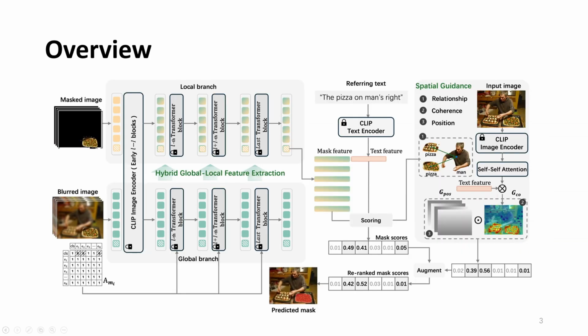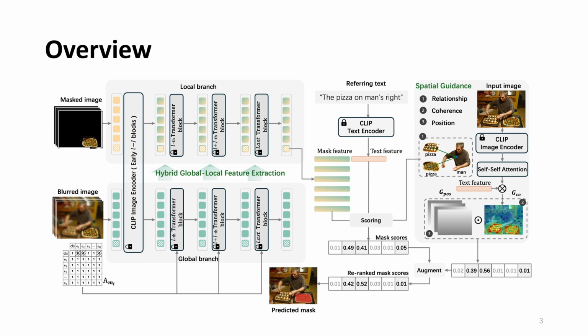In this slide, I'll give you a quick overview of our proposed framework. Our method consists of two key components. The first is a hybrid global local feature extraction module which enhances the mask feature representation by integrating both local and global contextual information, all without requiring any additional training. Specifically, we designed two complementary branches within CLIP. One focuses on the local region of the mask, capturing detailed appearance features, the other captures broader context from the entire image. These global features are progressively fused into the local branch to generate a more enriched and accurate mask